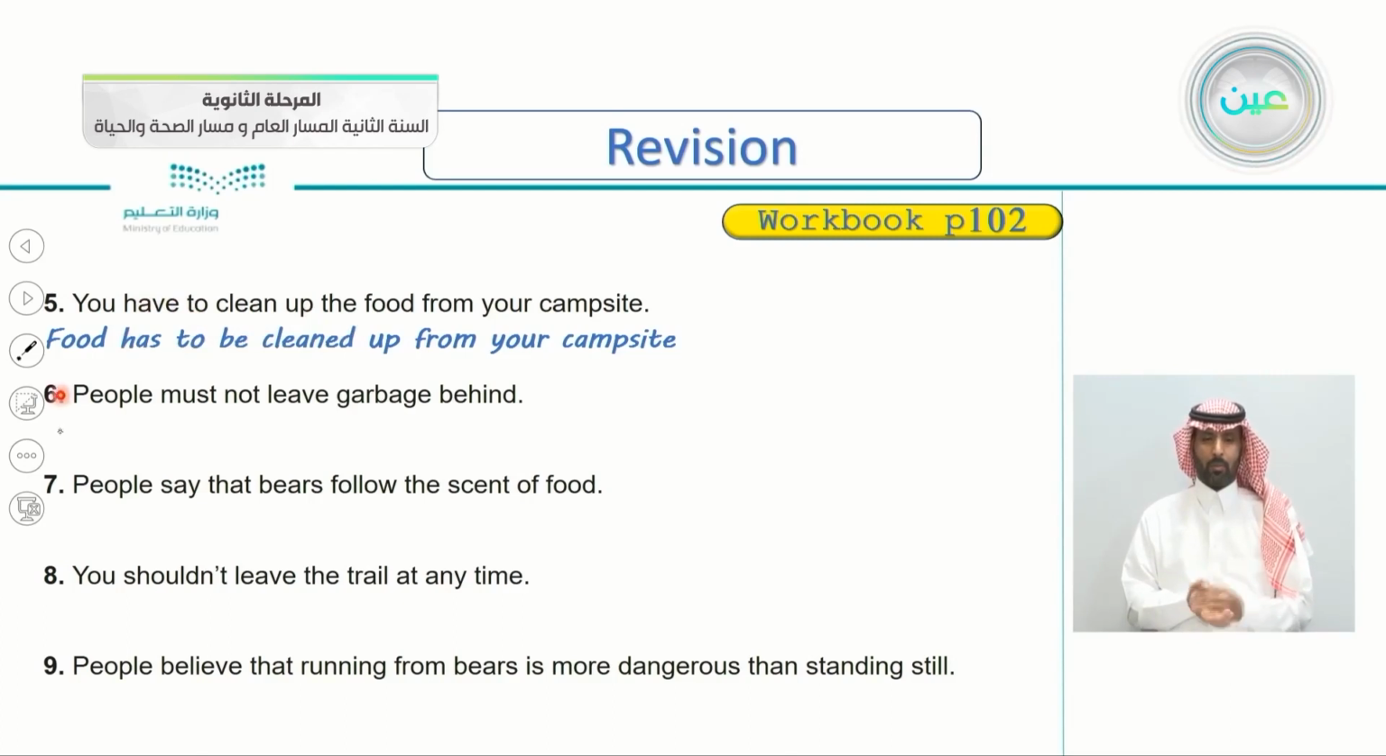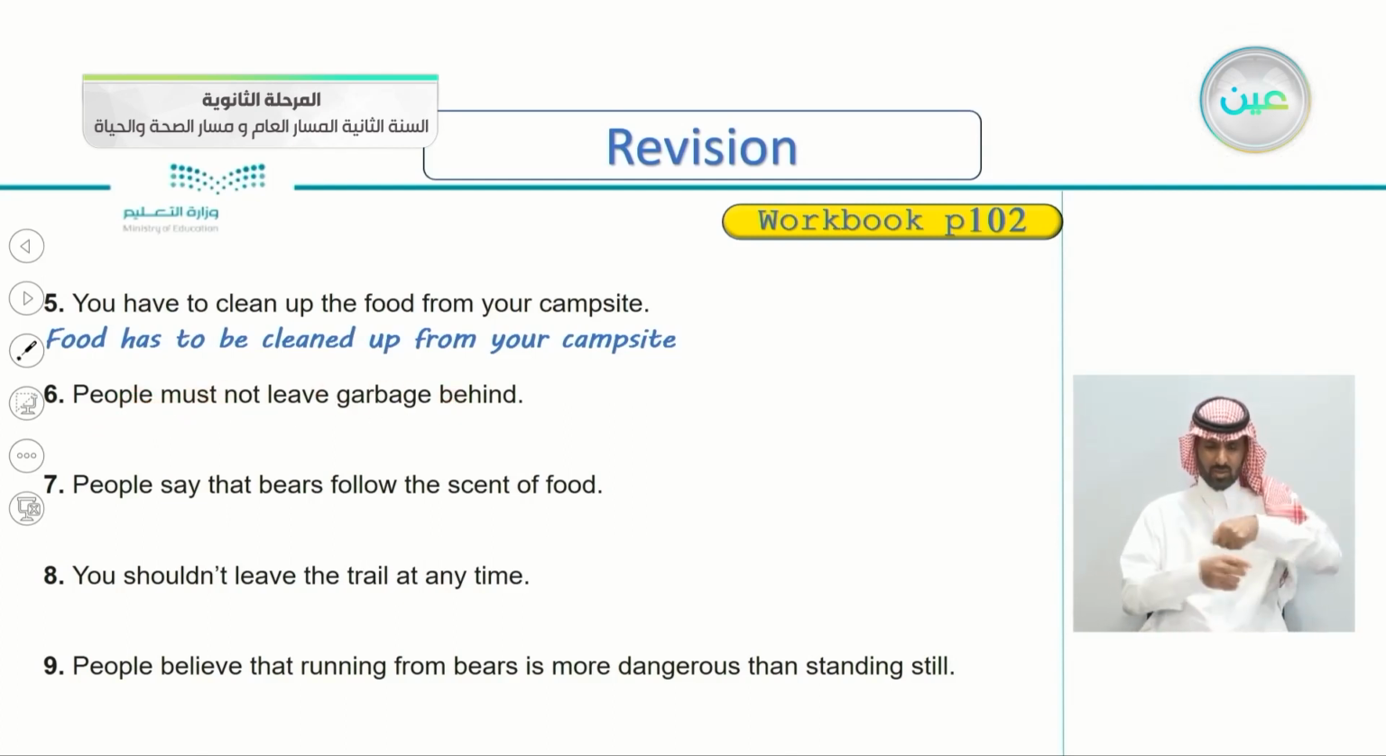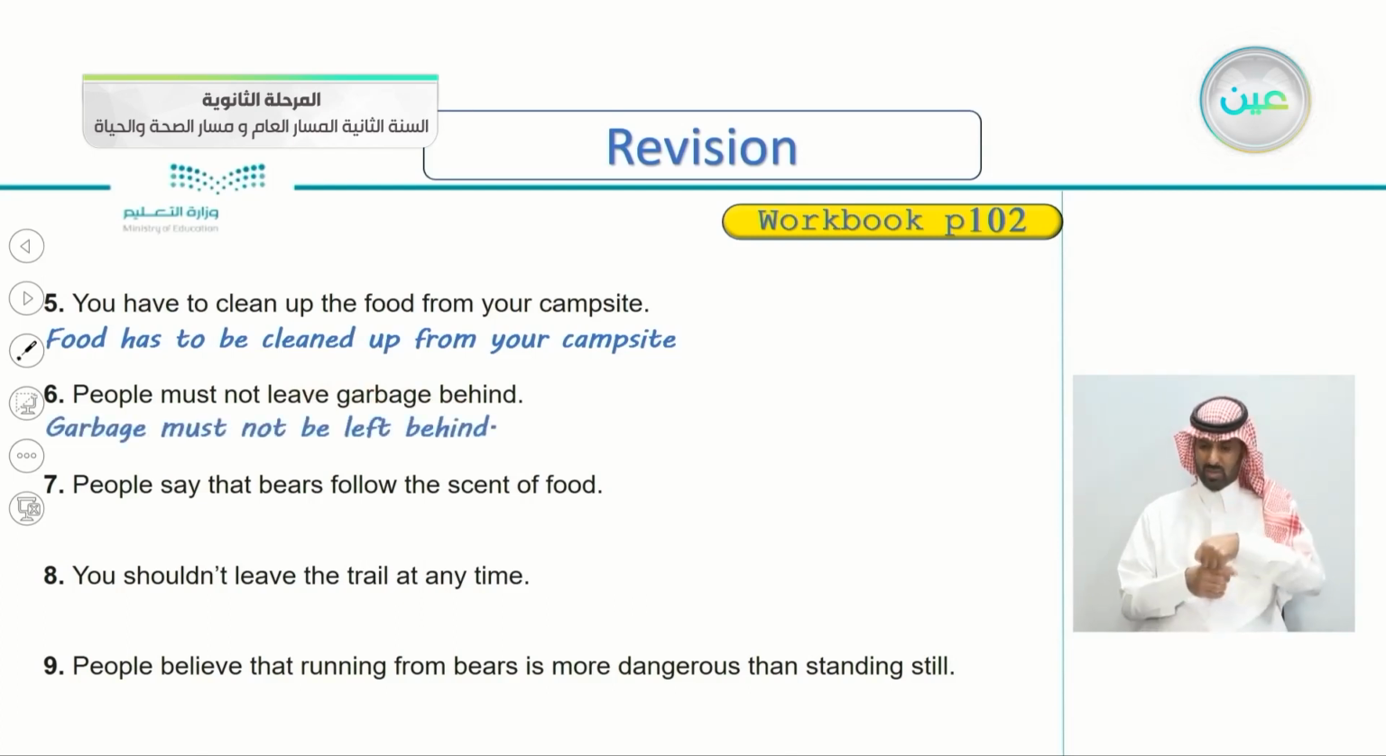Very good. Going to number 6 here. People must not leave garbage behind. People must not leave garbage behind. So the object here is, yes, garbage. So how do we write it in passive voice? Very good. We say garbage must not be left behind. If you want to add the subject here, of course, you say by people. Garbage must not be left behind.